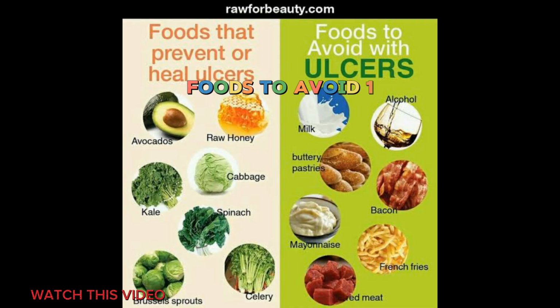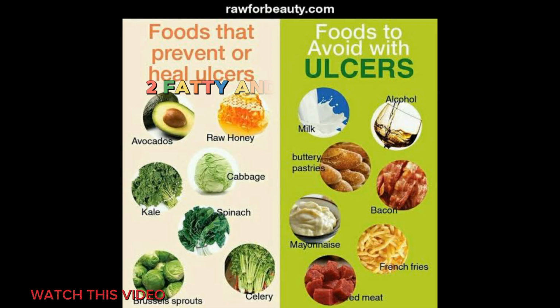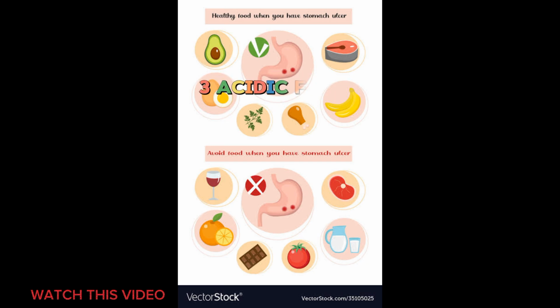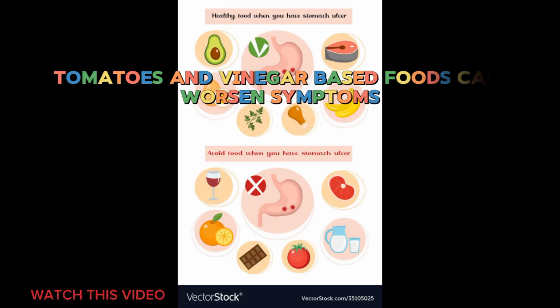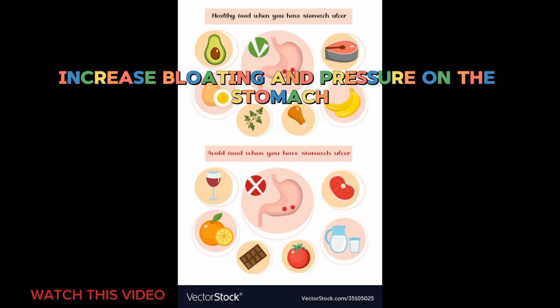Foods to avoid: 1. Spicy foods, chilies, pepper, and hot sauces can irritate ulcers. 2. Fatty and fried foods, these can slow digestion and increase acid reflux. 3. Acidic foods, citrus fruits, tomatoes, and vinegar-based foods can worsen symptoms. 4. Carbonated drinks, increase bloating and pressure on the stomach.